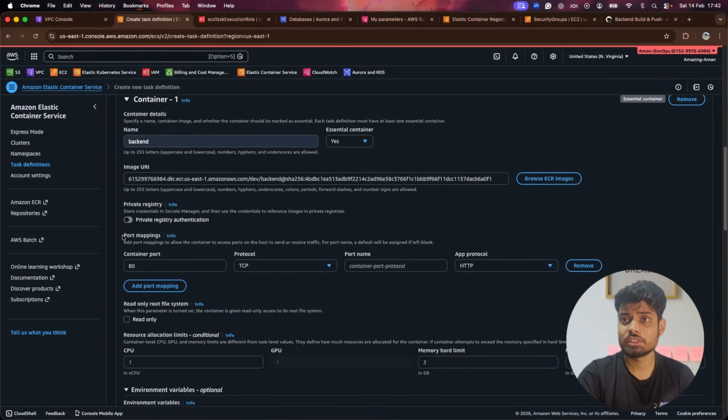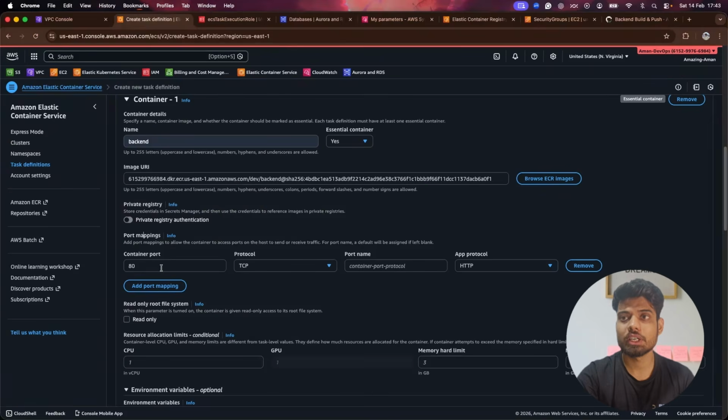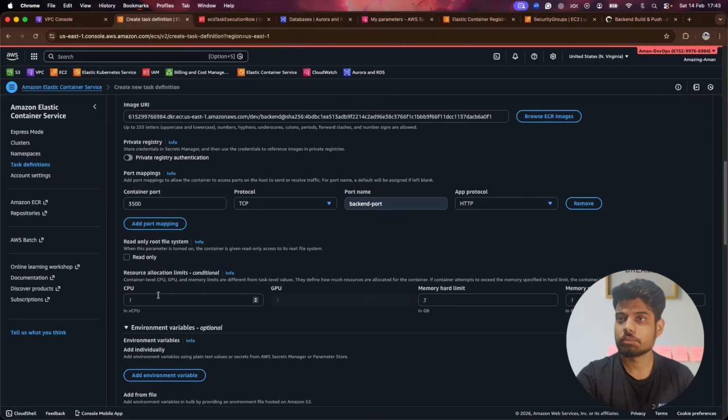Now this is the time where we have to map the ports. And this is a very important thing that you have to take care of. In the port mappings, we have to provide the port that our application is running on. If I show you my application, our application is running on port 3500. So this is our container port. I'll keep it 3500. Then in the port name, I'll keep it as backend port. And this is the protocol. That is it.